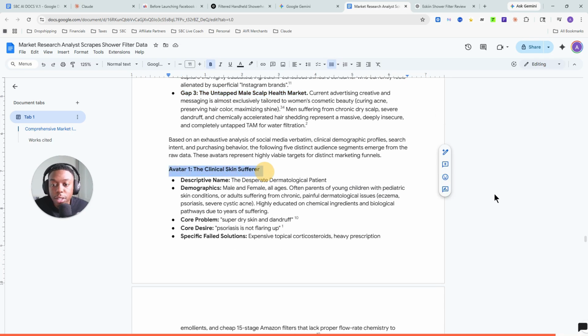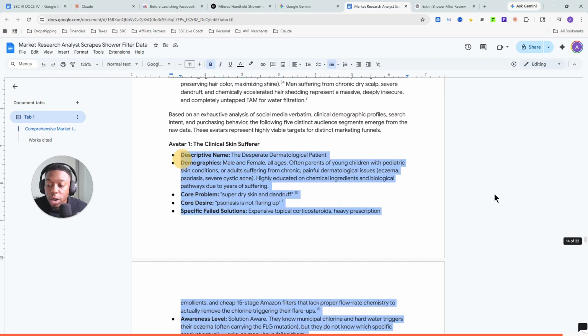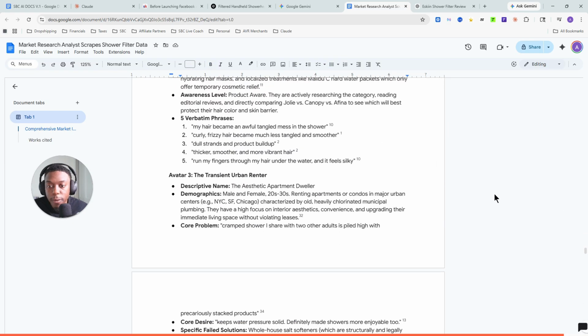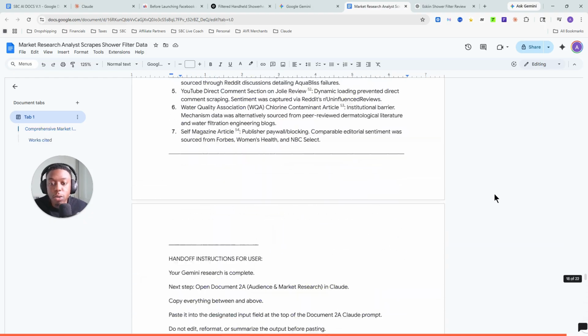And then from here, you're going to get your avatars. Avatars are comprised of a description, name, demographics, core problem, core desires, specific failed solutions, their awareness level, and 5 verbatim phrases that they like to use. This all comprises one avatar, which makes them unique. Then you get a second avatar, a third avatar, a fourth avatar, and of course your fifth avatar. So that is the breakdown here.